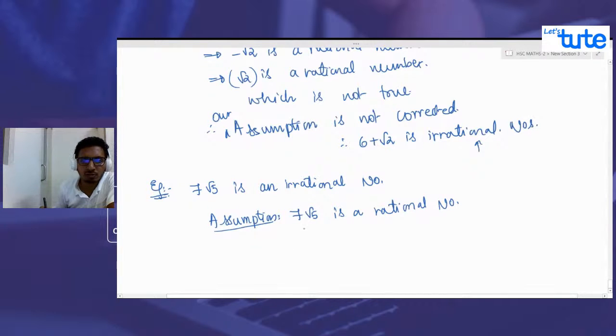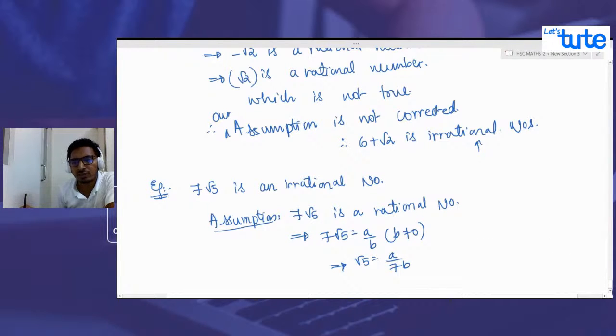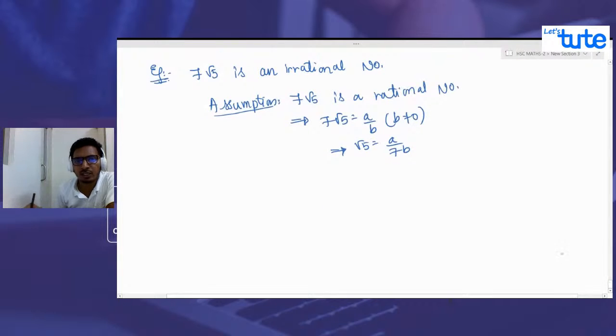So therefore, 7 root 5 can be written as a ratio of two numbers, where the denominator is non-zero. So from this, what we understand is root 5 equals a by 7b. What did we do? We just rearranged. We have divided by 7 on both sides, or we can say that we have transferred this 7 to the denominator of the right hand side. So from this, what do we understand? a by 7b equals root 5.